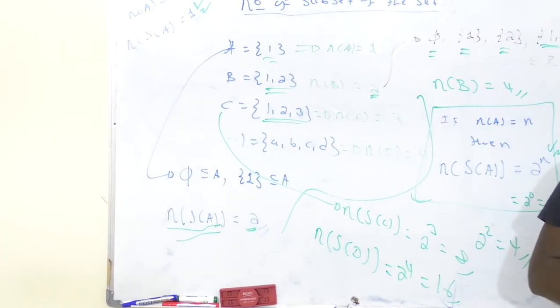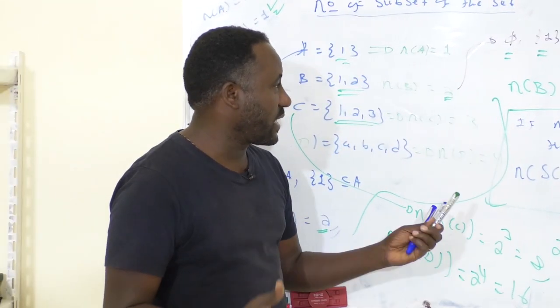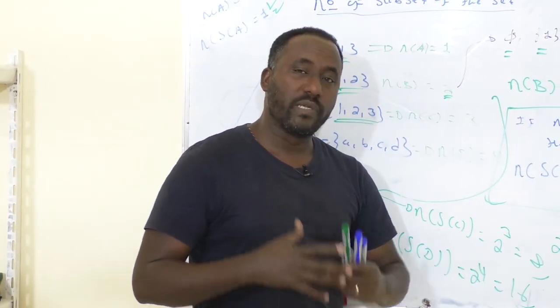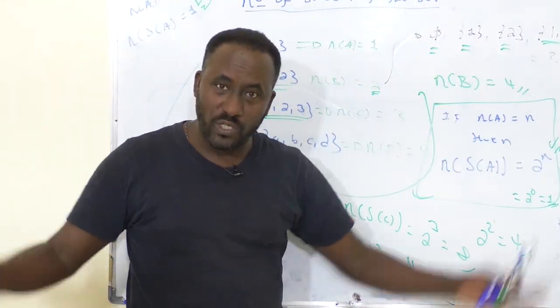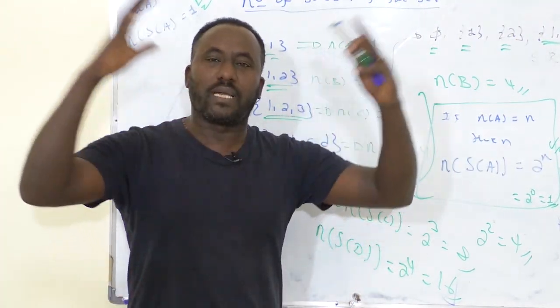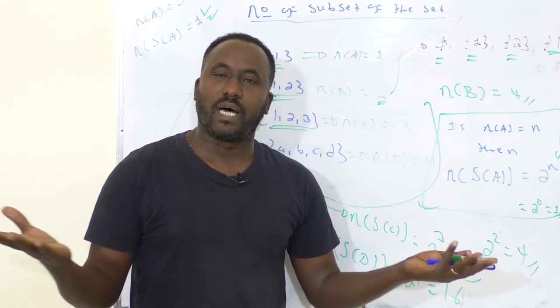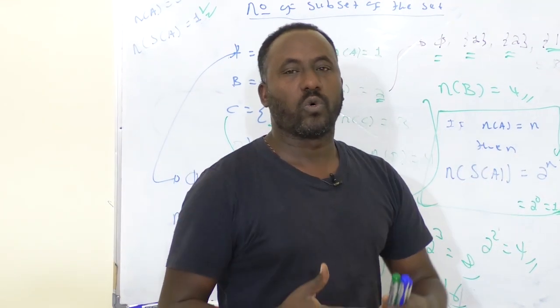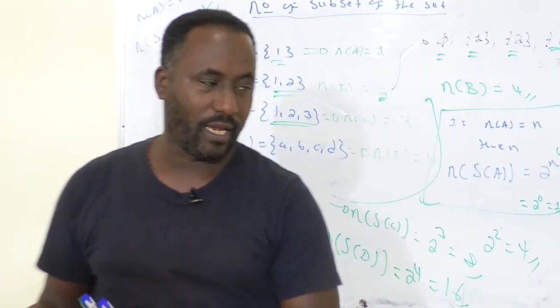this is the way how we are going to describe the number of subsets for any set in general. In short, in order to find number of subsets for any set, just we can simply use the general formula. የትኛውንም ሴት number of subsets አጠቃላይ የሳብሴቱን ብዛት ዲተርሚን ለማድረግ ምን መጠቀም ይቻላል? 2 raised n የሚለውን, n ማለት አባል ነው። 2 raised የአባሉ ብዛት the number of subsets for any set ይሰጠናል።